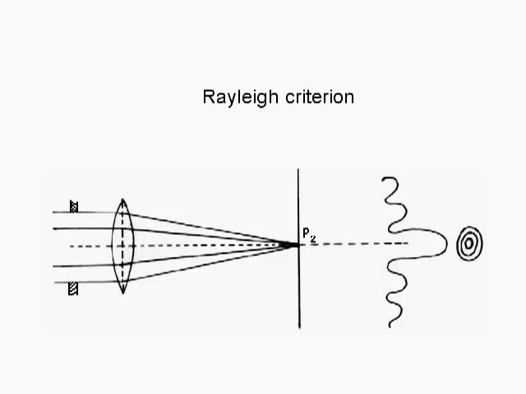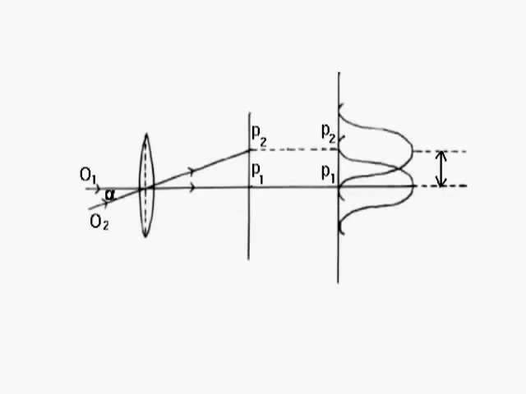The objective of the microscope or a telescope acts as a circular slit and produces a diffraction pattern as shown in the figure. For a point object, the diffraction pattern is a bright disk surrounded by alternate dark and bright rings of decreasing intensities. Such a pattern is called Airy's disk.